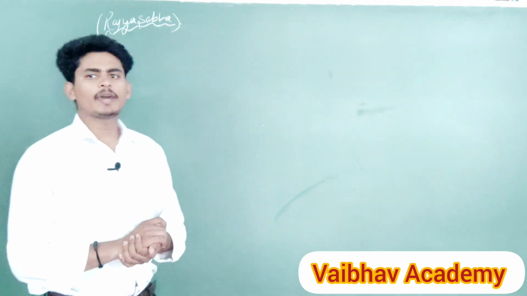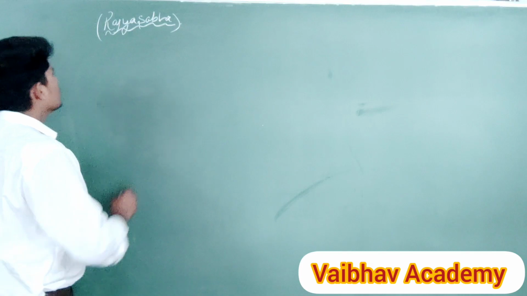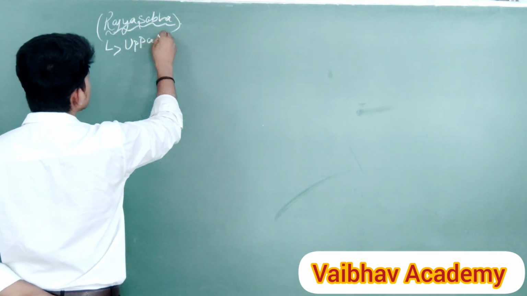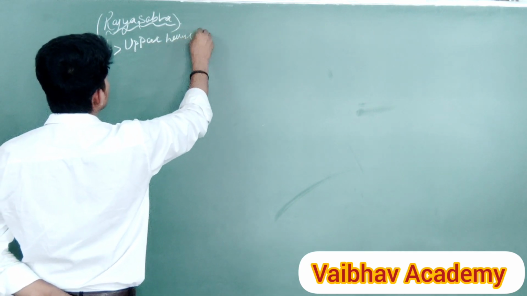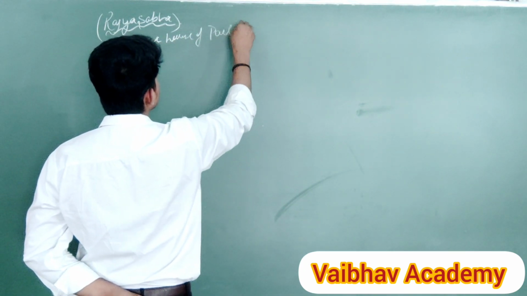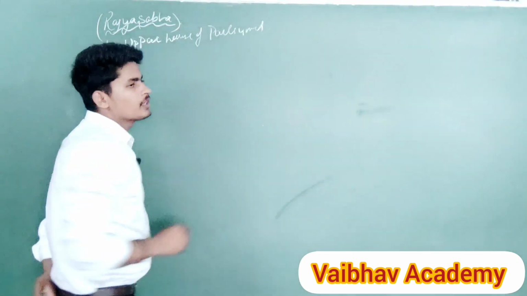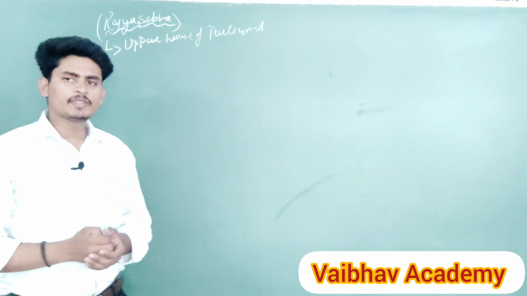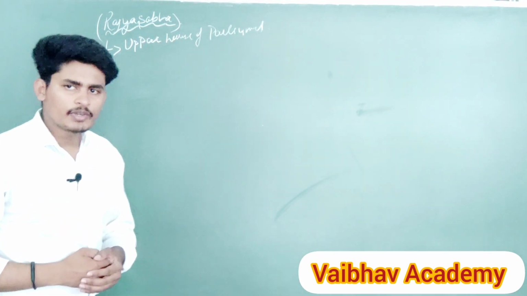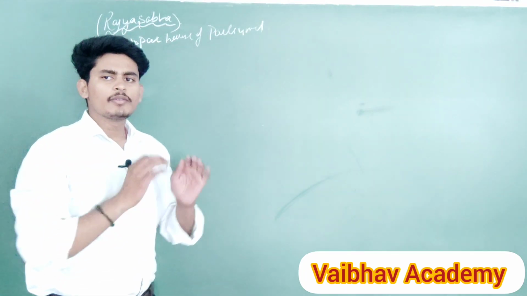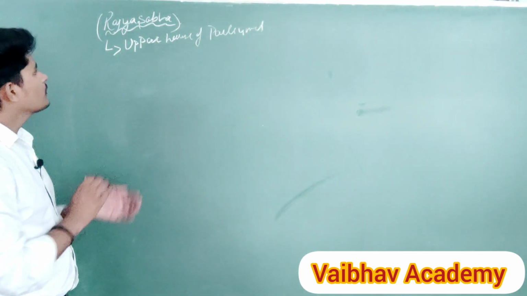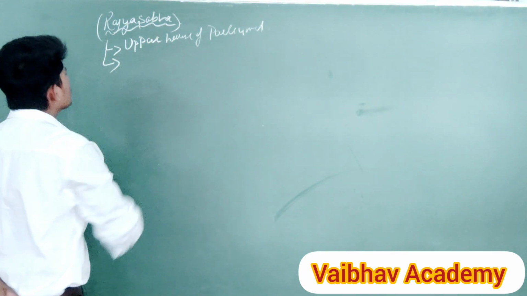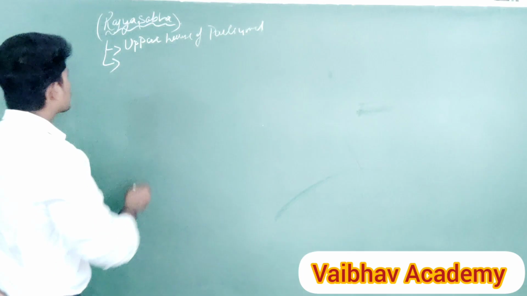As we all know, in my previous videos, I have already talked about the Rajya Sabha. Rajya Sabha is also called the upper house of parliament. Basically there are two houses of parliament. First is the Lok Sabha, which I have already taught in the previous videos, but in this particular video, we are going to study about Rajya Sabha only. The Rajya Sabha is also called the upper house of the parliament, and one more name, we can also call the Rajya Sabha a council of state.